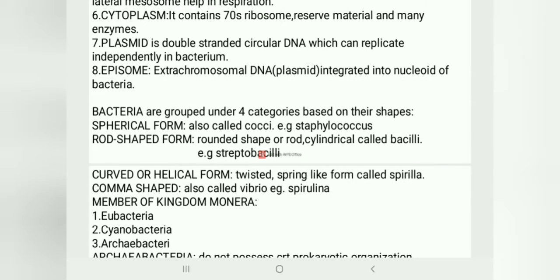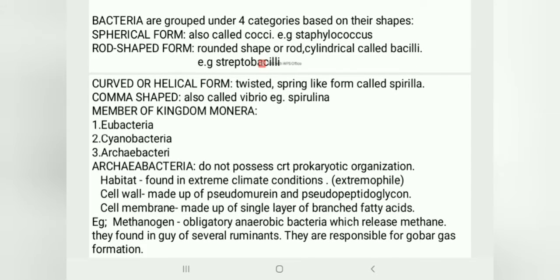Coming to the bacteria, they have different categories based on shape. Bacteria are grouped under 4 categories based on their shapes. First is the spherical shape or spherical form, also called cocci. Examples are Staphylococcus and Streptococcus. Next, the rod shape form, which is cylindrical, called bacilli. An example is Streptobacilli. Next is the curved or helical form. It is twisted and spring-like, called spirilla. And comma shaped, also called vibrio.